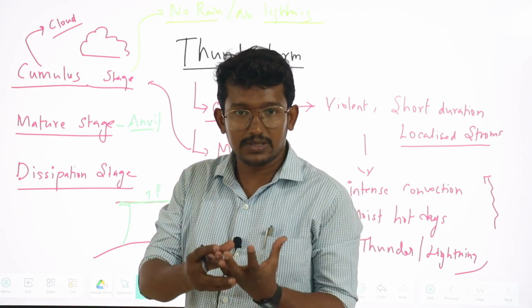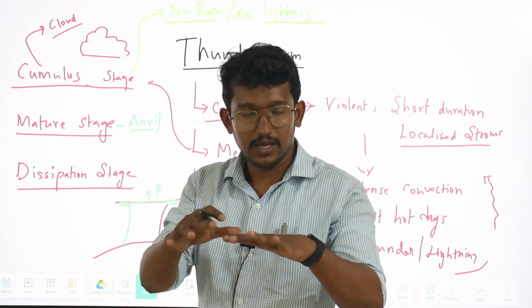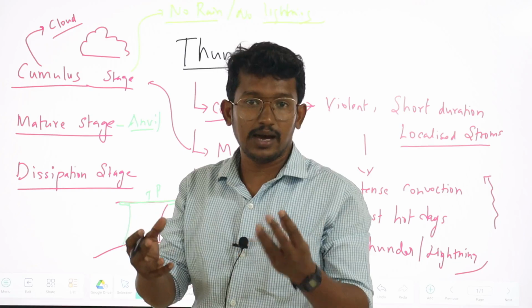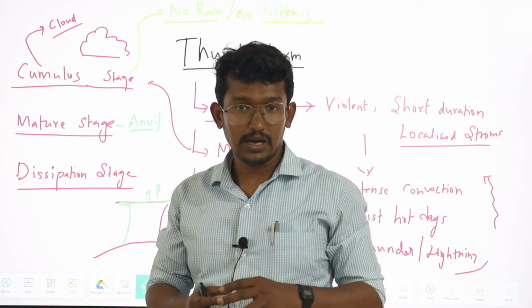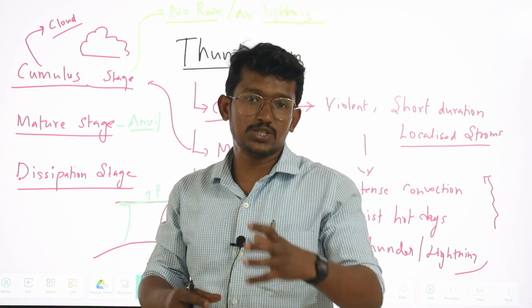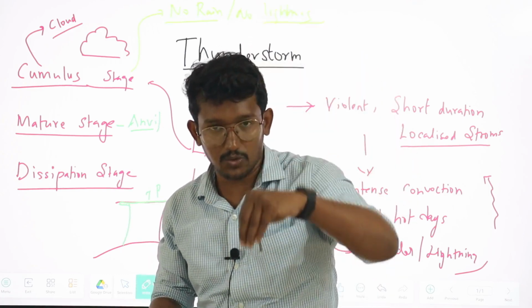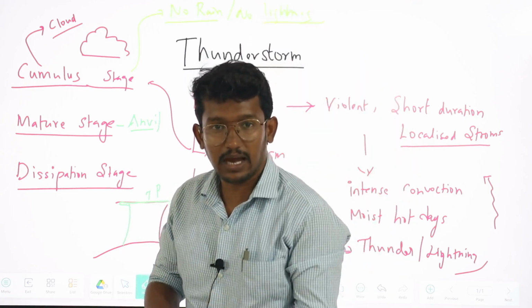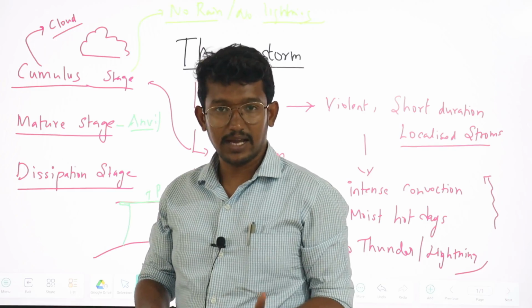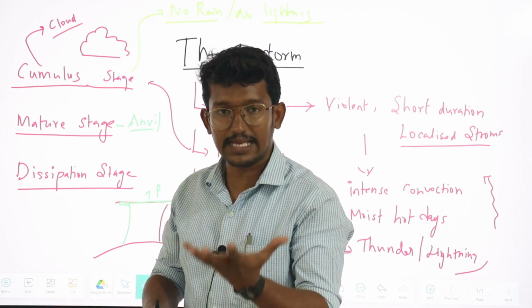So raindrops, the condensed raindrops at the bottom, and also condensed ice crystals at the upper altitude, tend to move up and down, because they tend to fall down, and also because of the intense updraft, which pushes those raindrops and ice crystals.